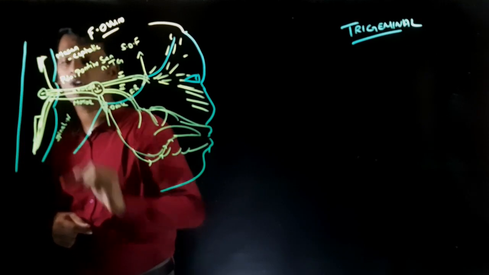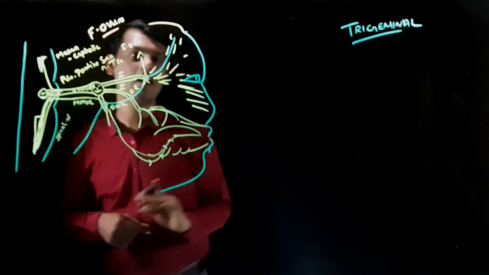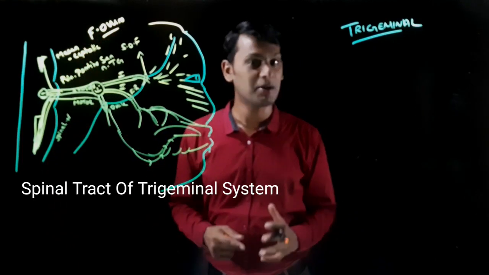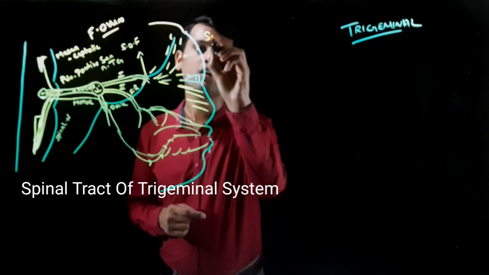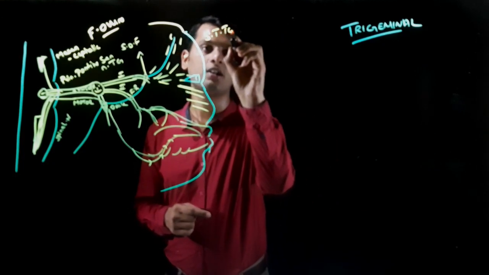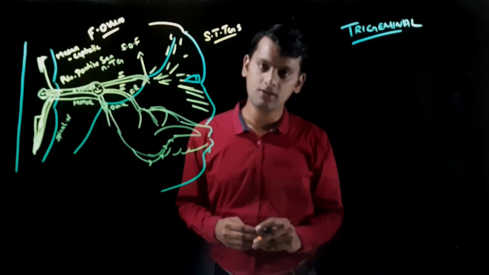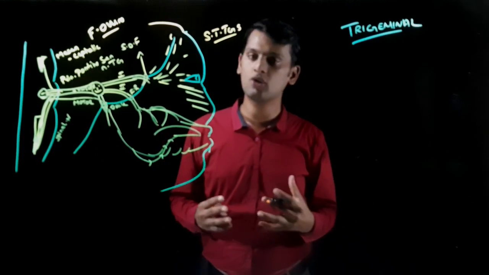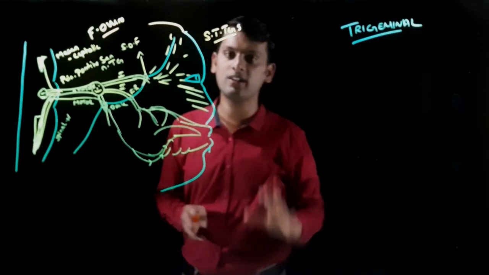spinal nucleus. Okay, so this spinal nuclei, this tract is also called your spinal tract of trigeminal system. Okay, so that we have to understand, this is also called spinal tract of trigeminal system. This spinal tract of trigeminal system almost takes 80 to 90% of your pain, temperature, and other sensory stimuli from all these regions.